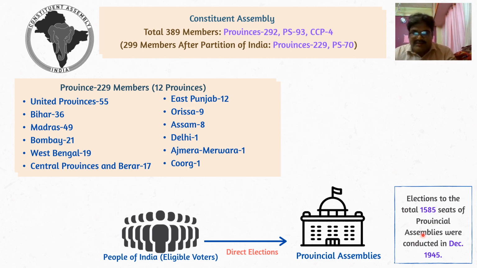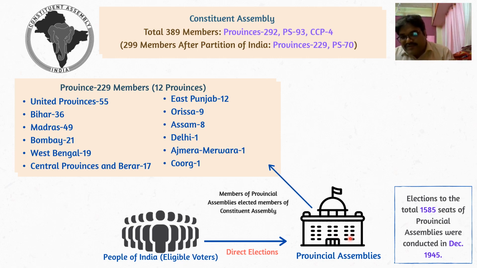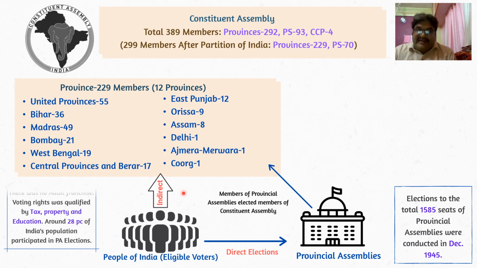That's why this indirect formula was there. So members of the provincial assembly elected the members of the Constituent Assembly, and this is why it is a kind of indirect election.